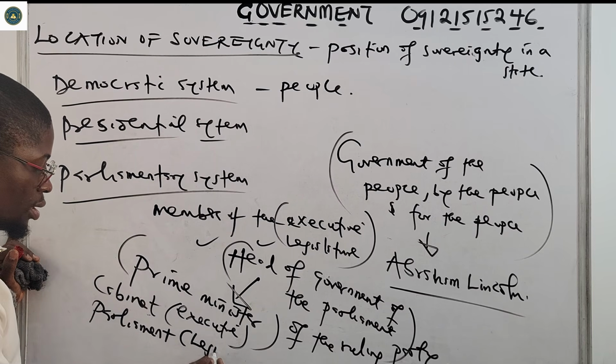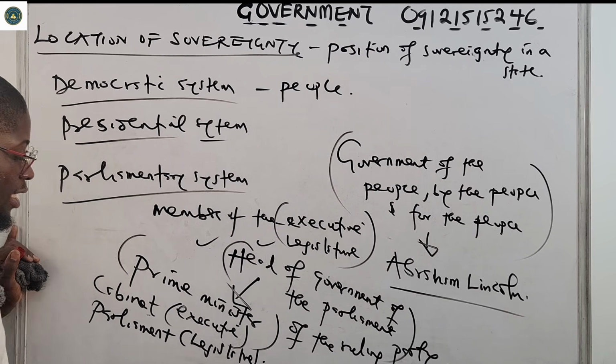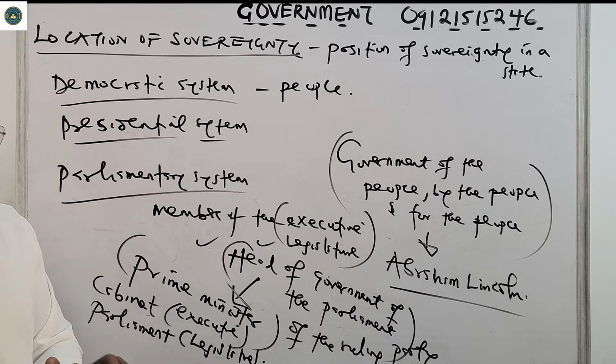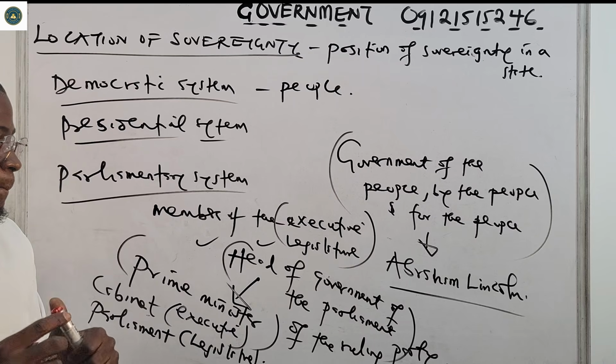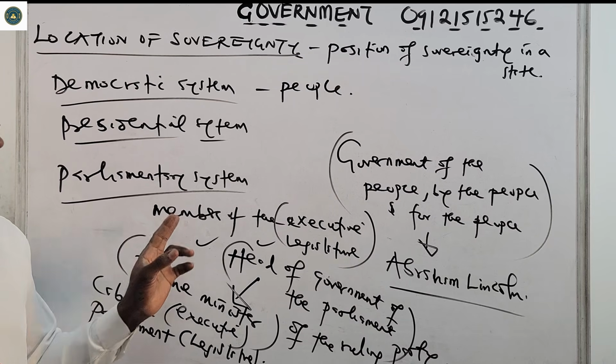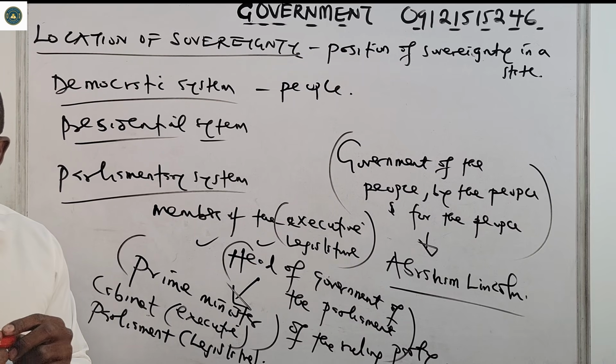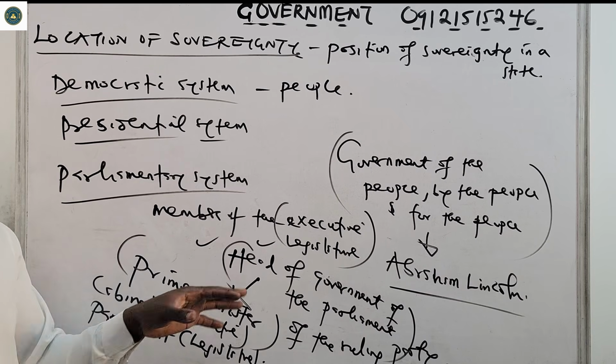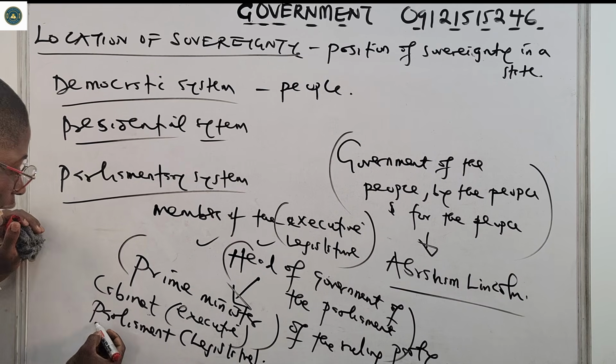That is the legislature. The head of government holds the power. He wields the power of sovereignty in a parliamentary system of government. In some cases, they could say that sovereignty lies in the parliament.